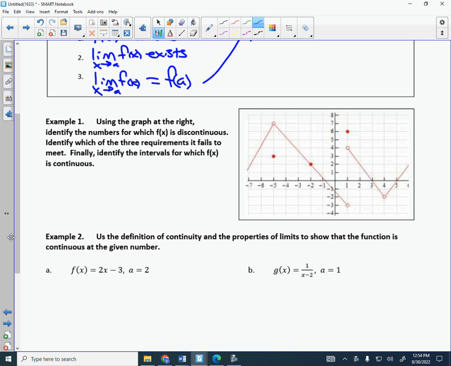Anywhere. Right here. Right off to the side. Nope. It's definitely continuous at -4. Definitely continuous at -3. Definitely continuous at -2. At -1. At 0. Oh, it's discontinuous at 1. So when you're circling this, are you circling it on the x? Yeah, the x values.